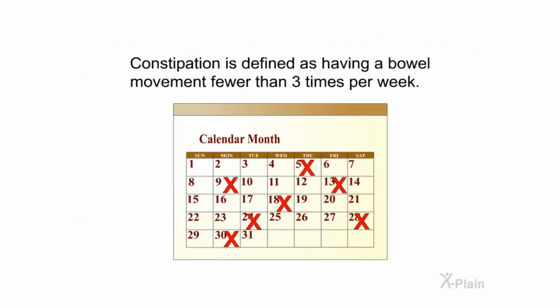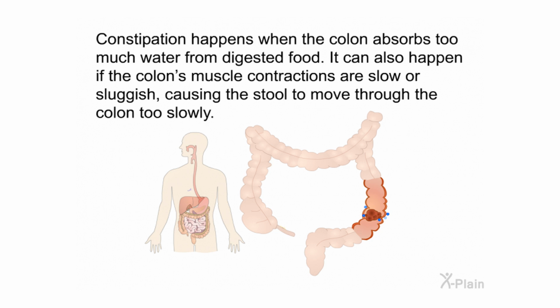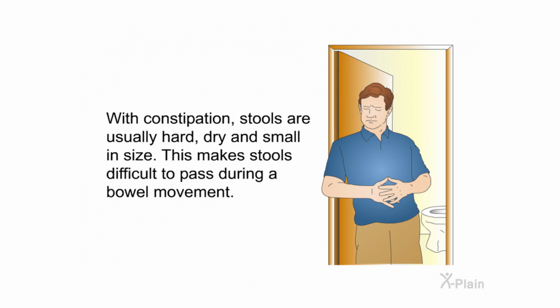Constipation. Constipation is defined as having a bowel movement fewer than 3 times per week. Constipation happens when the colon absorbs too much water from digested food. It can also happen if the colon's muscle contractions are slow or sluggish, causing the stool to move through the colon too slowly. With constipation, stools are usually hard, dry, and small in size. This makes stools difficult to pass during a bowel movement.